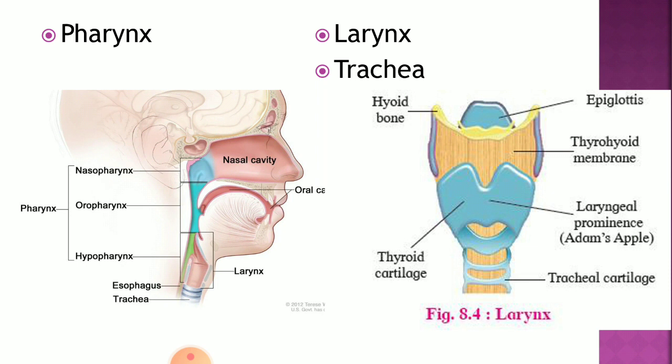The uppermost part, toward the nasal cavity, is called the nasopharynx. The part toward the oral cavity is called the oropharynx, and the part located toward the larynx is called the hypopharynx or laryngopharynx. Between the nasopharynx and oropharynx there is the palate, which has two parts: the hard palate and the soft palate.